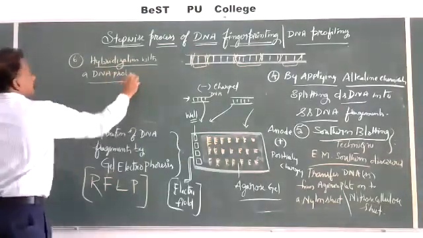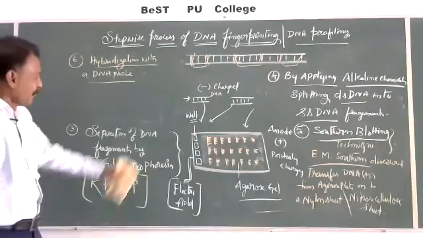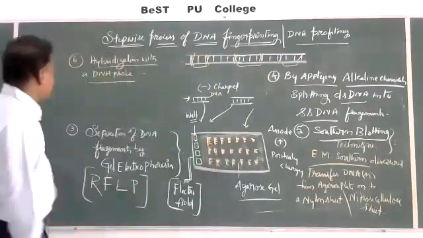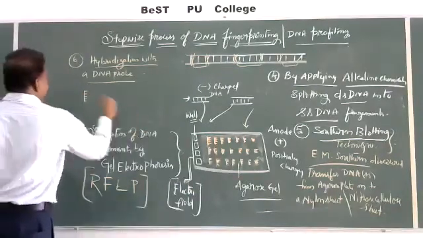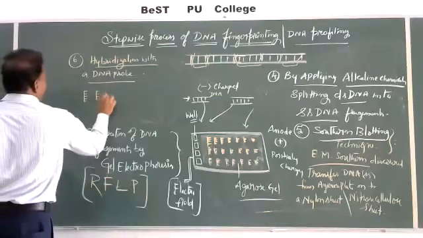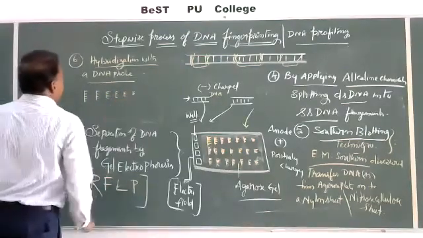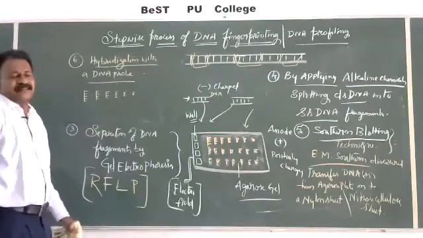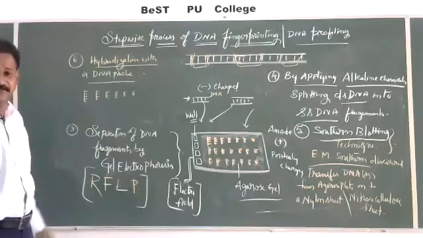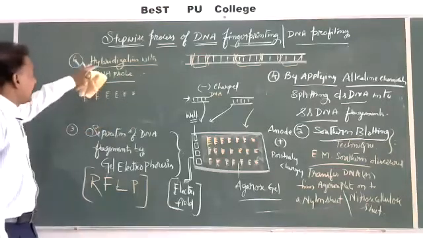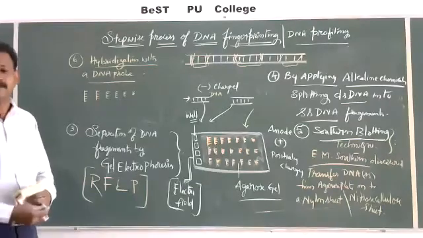What is this hybridization? We are having various fragments here. See here, this one, large one, already they were single stranded. The hybridization with a DNA probe means, question comes, what is a DNA probe?